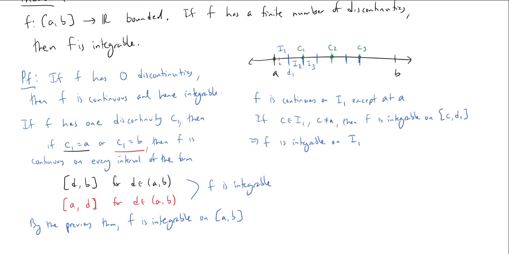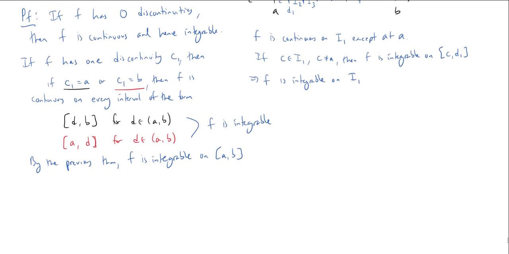And so if I get everything except for the endpoint, then I win. Okay, so then there's the third case, right? What if C1 is in the middle? So if A is strictly less than C1 is less than B, then I'm going to break this up. I'm basically using that picture we had up above. But now we don't have as many points to worry about. So I have A, B, and I have C1 somewhere in the middle.